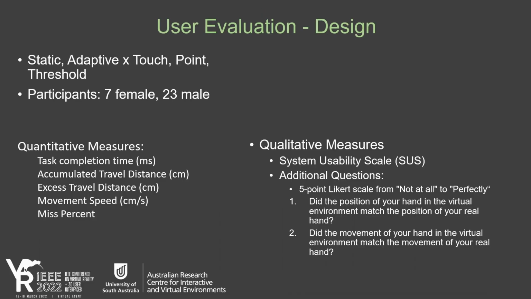To understand the effect of adaptive reset techniques on task performance and usability, we conducted a user evaluation of the three techniques and their static and adaptive variants. We recruited 30 participants and measured a range of quantitative performance metrics, as well as system usability through the system usability scale, and 2 additional questions on the perceived accuracy of hand position and movement.